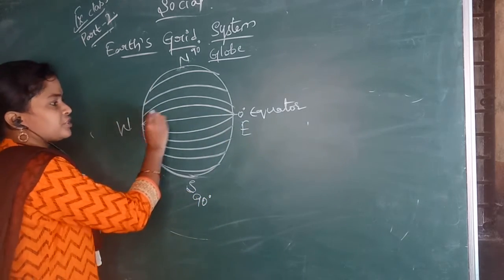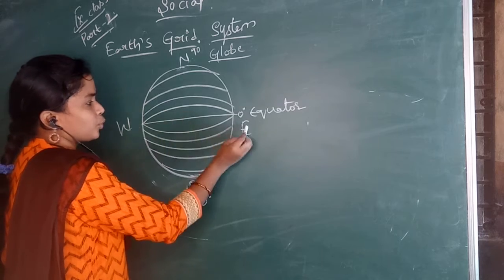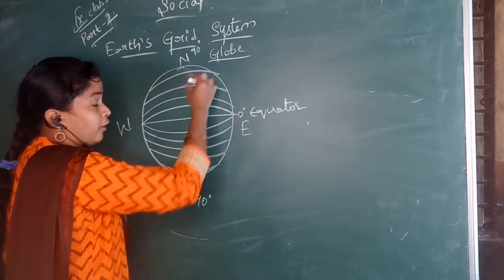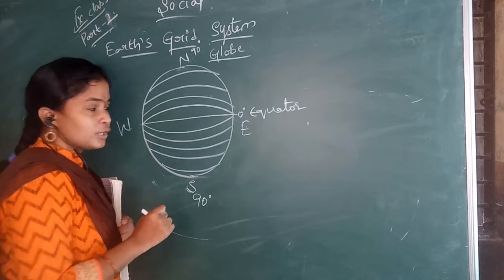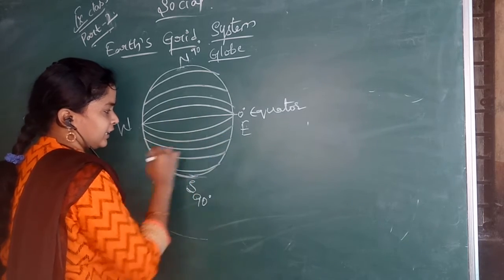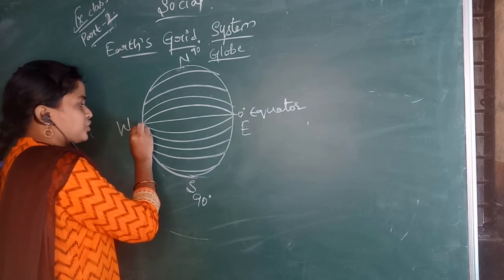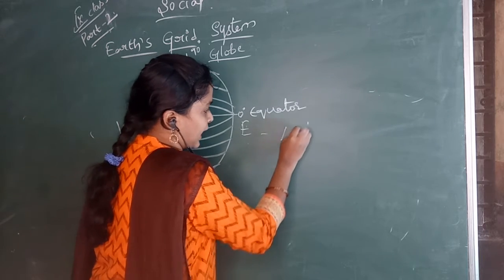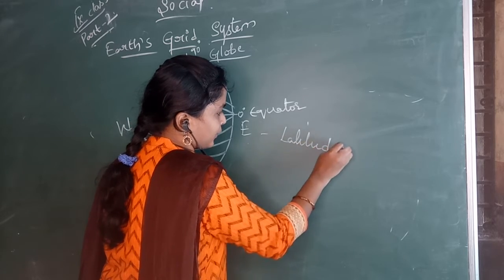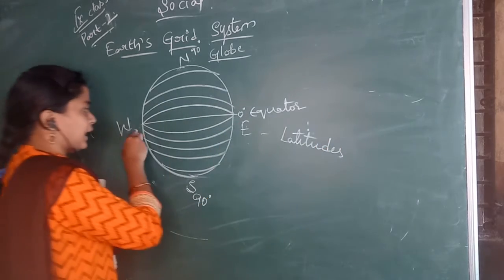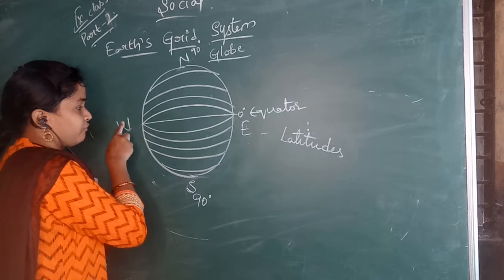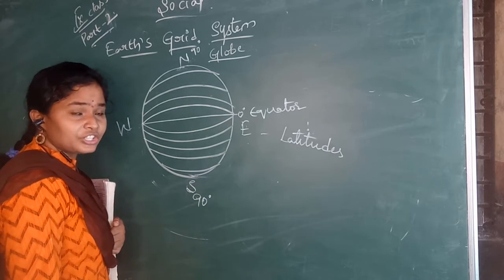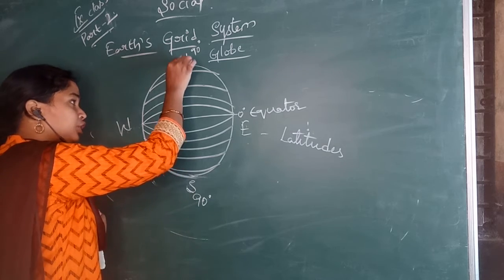So the imaginary lines passing from east to west are all horizontal lines, and all the latitudes will be of equal degrees. The lines passing from west to east are known as latitudes. The imaginary lines that pass from west to east are known as latitudes. Clear children? And now about the longitudes.